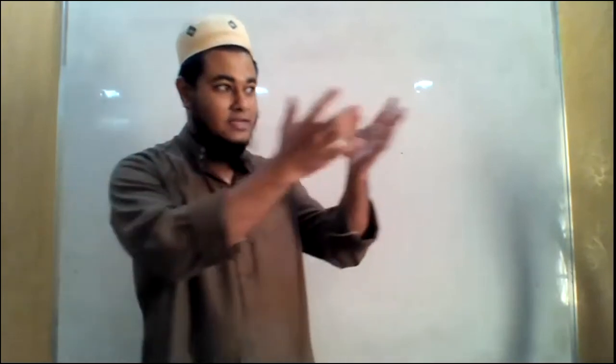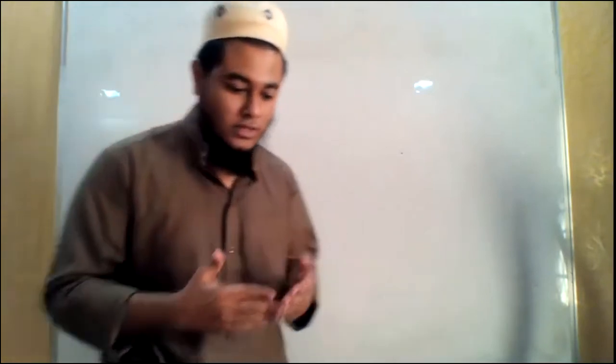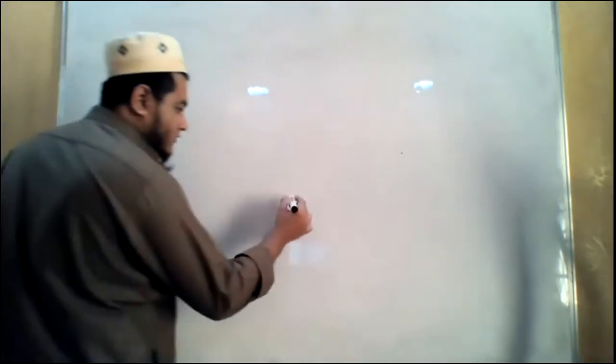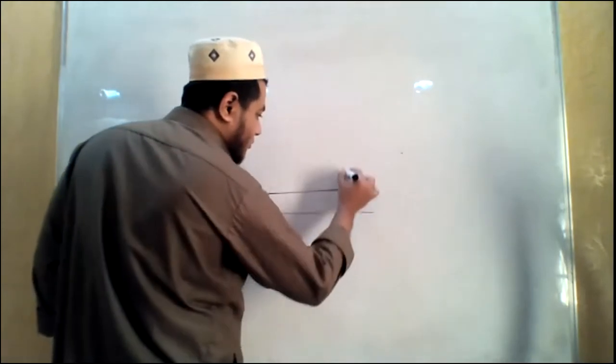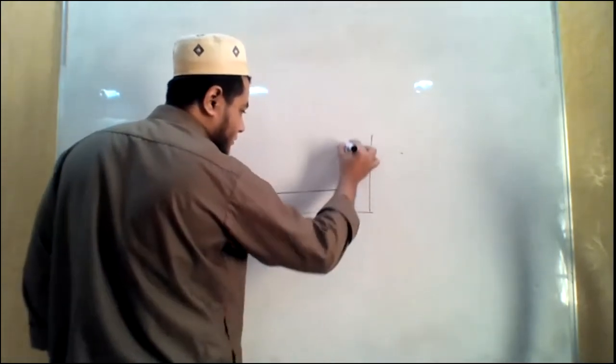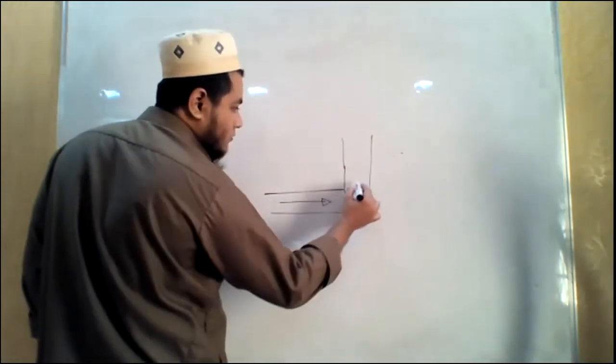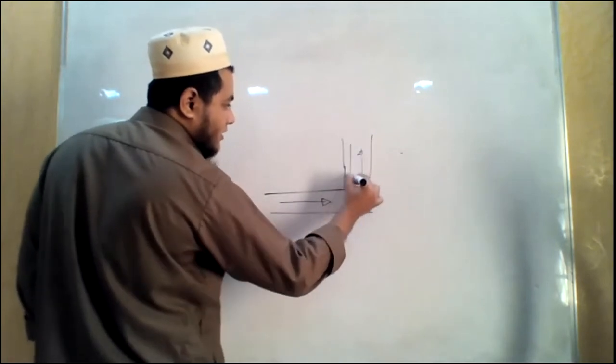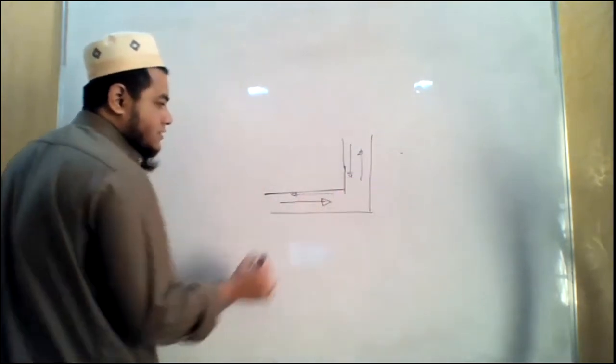But in our practical life, in an L-shaped road, let me draw it on the board. Whenever there is an L-shaped road, the car will come and pass like this, or the car might come from here and pass like this.